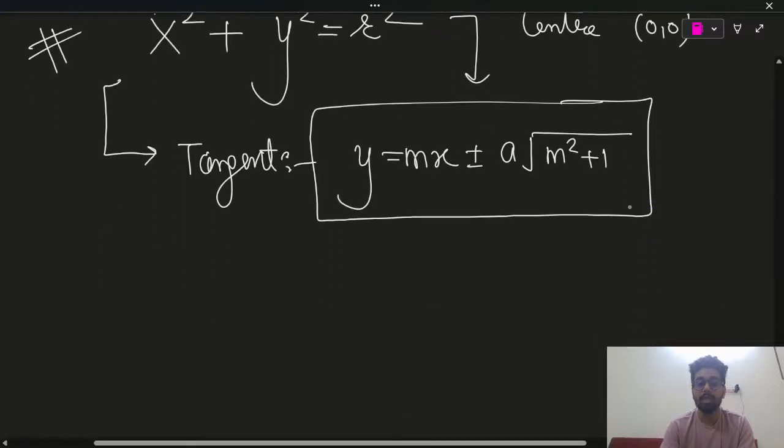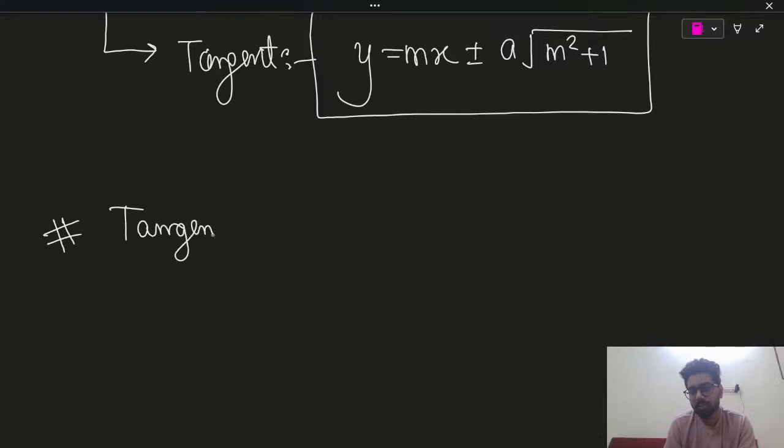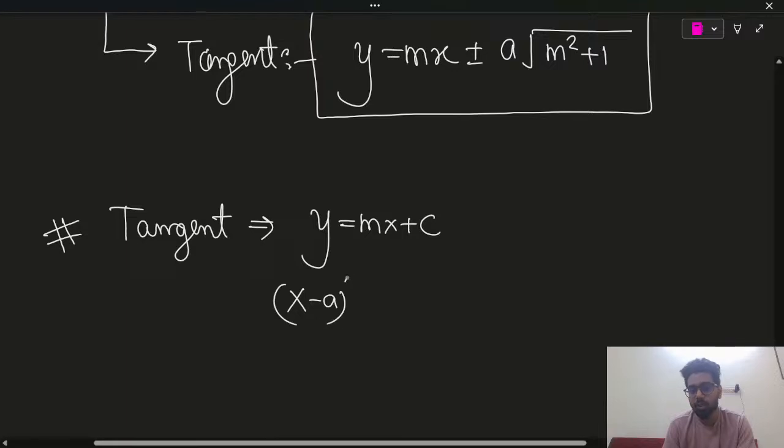Now guys, over here we also have to understand what we will do if they ask the general case. So simple, the tangent is just a line, y equals mx plus c. And let's say the circle is x minus a whole square plus y minus b whole square equals r square. Okay.